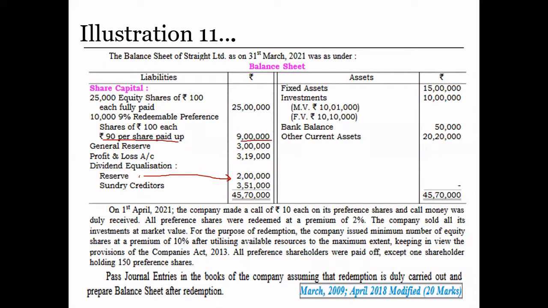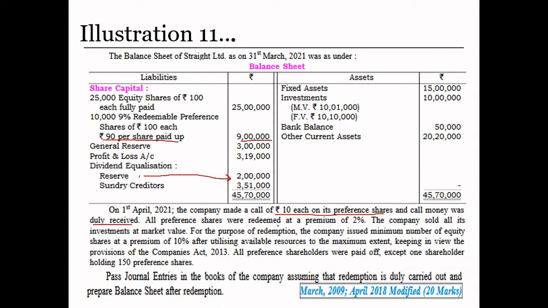On 1st April 2021, the company made a call of rupees 10 each on its preference shares and the call was duly received. वो कह रहे हैं 1 अप्रैल को हमने कॉल मांगा, पैसे मांगे बचे हुए प्रेफरेंस शेयर से and they paid all the money. So we only have to pass 2 entries. There is no entry of forfeiting. ठीक है?